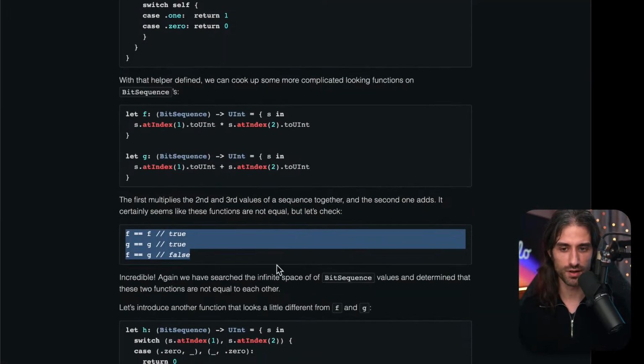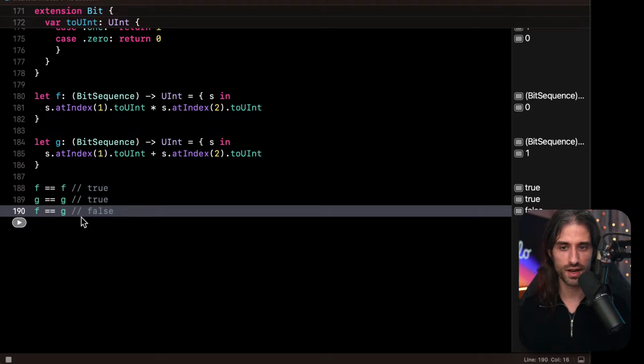Let's go back to the article. So we're supposed to run this code and see that f is equal to f and g is equal to g, and f is not equal to g. So adding two elements of the sequence and multiplying them is not the same, meaning that there is at least one sequence for which both functions don't return the same value.